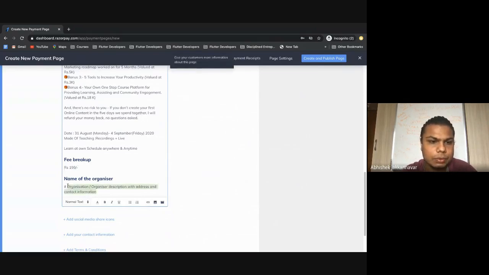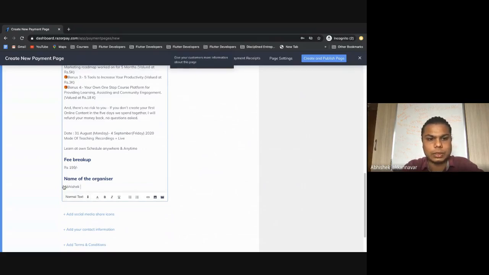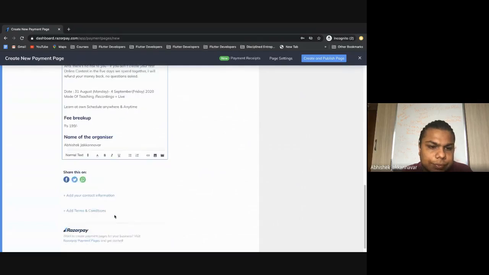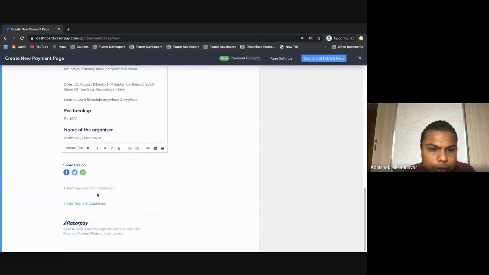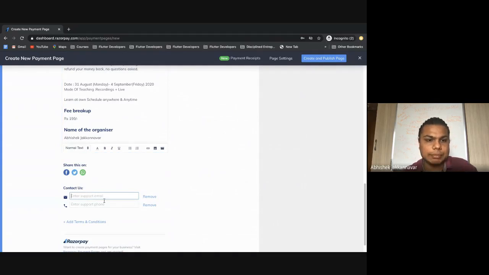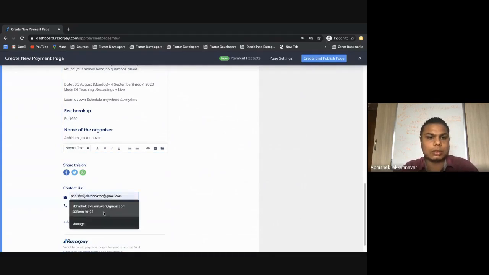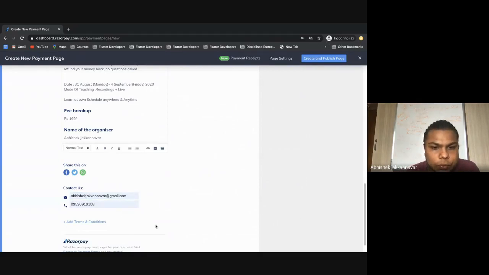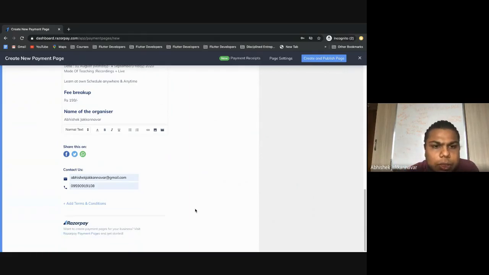And here you write your name, the name of the organizer. If you want, you can add social media share icons, and any terms and conditions which you have added. Basically I add my email ID and phone number, so if people have any doubts, they can always reach out to me. I don't add it directly on those Facebook ads, but I add it here, because if this person is really interested, only then has he clicked and come down here. If he has some doubt, he has my phone number, he can ring me up or message me. Okay, so we are done with this part.